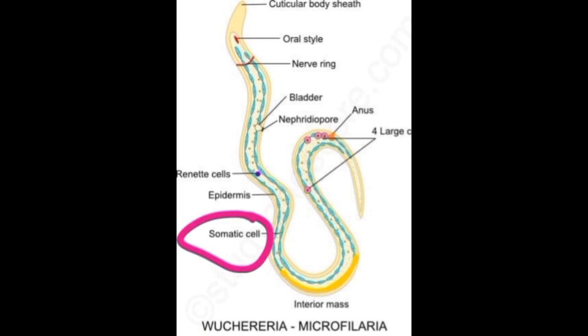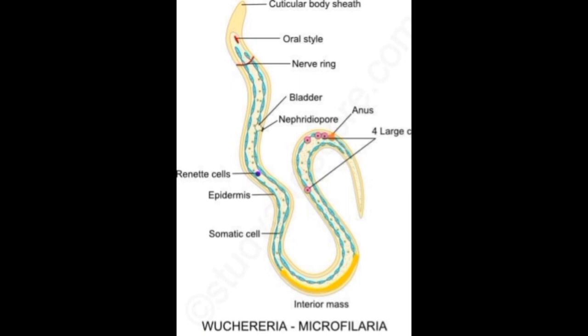The somatic cells or nuclei appear as granules in the central axis of the microfilaria. The tail tip of the microfilaria is free of nuclei and is called the tail end. The anterior has a cephalic space and is called the cephalic end.